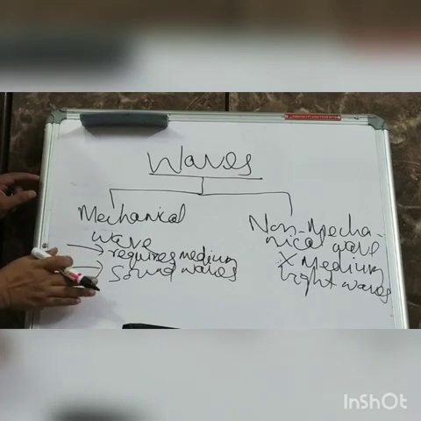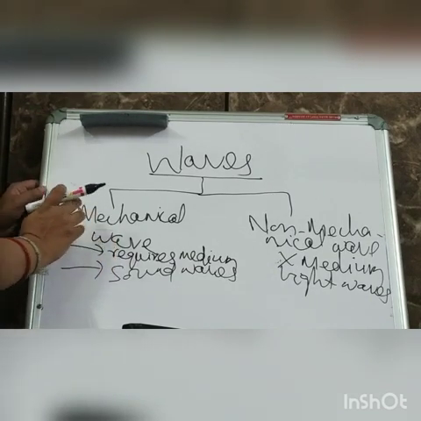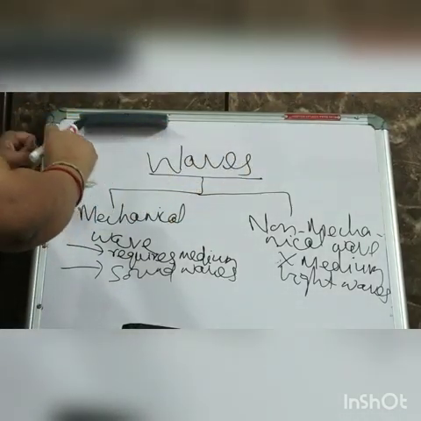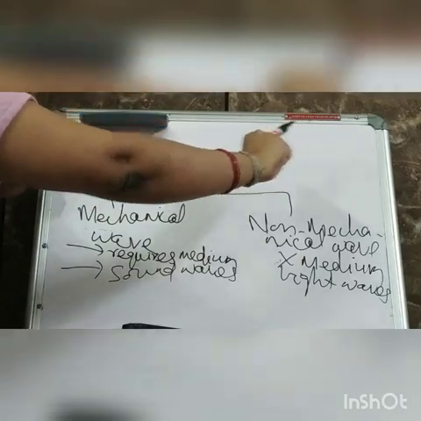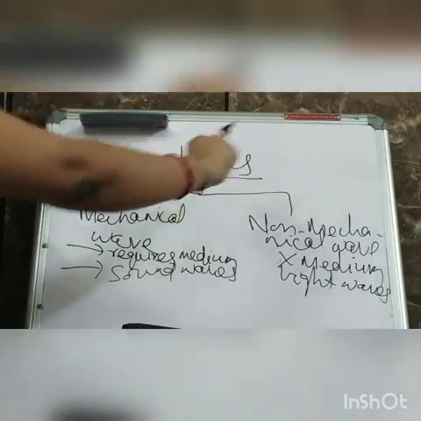A sound wave is an elastic wave. That means the body will go like this and it will come back like this. That means the particle will move like this, and again it will come back like this. That to and fro motion the particle will make.